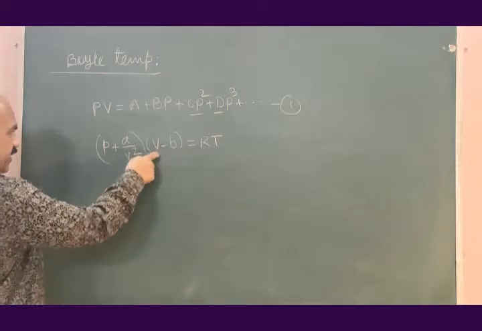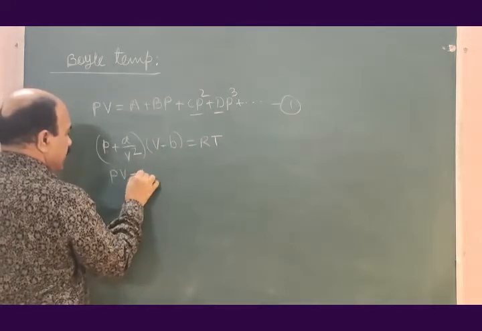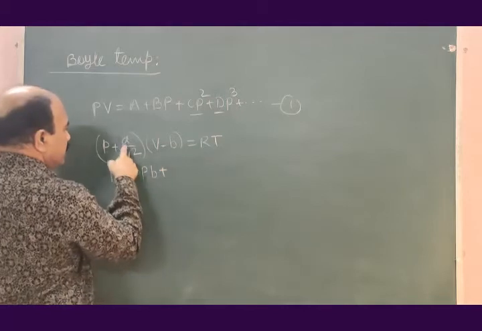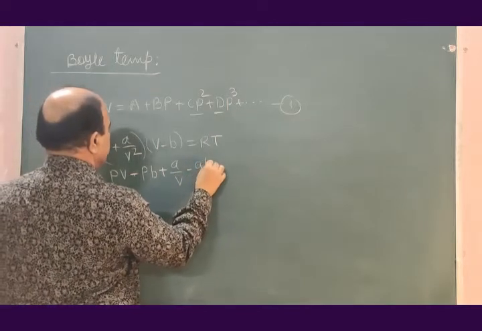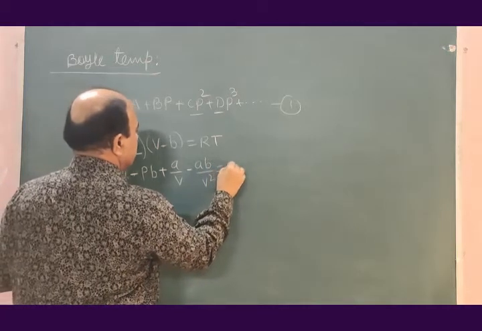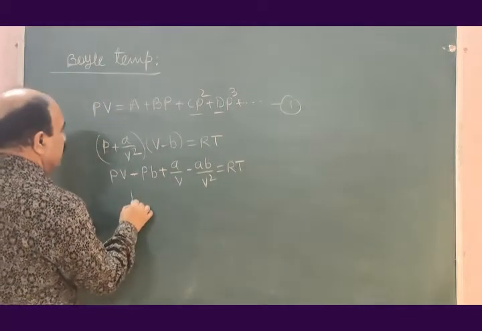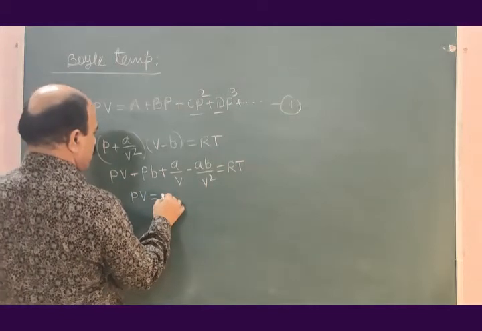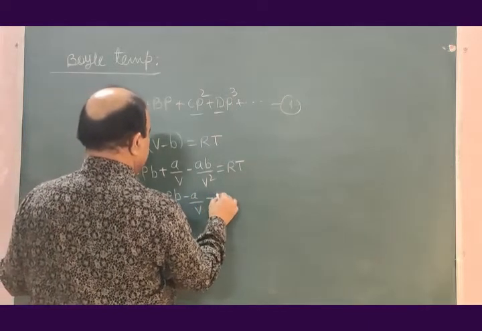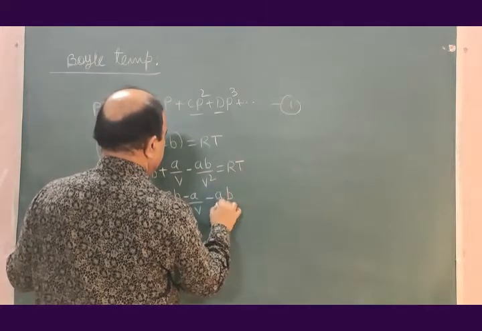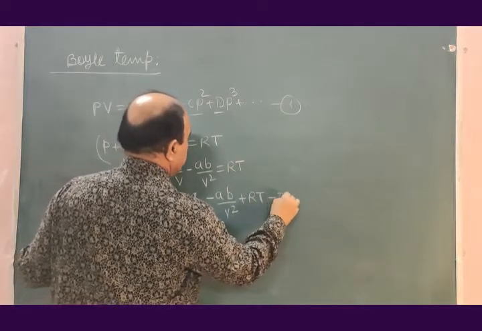Let us simplify this: PV + (a/V²)V − Pb − ab/V² = RT, or PV = Pb − a/V + ab/V² ... plus RT, equation number 2.